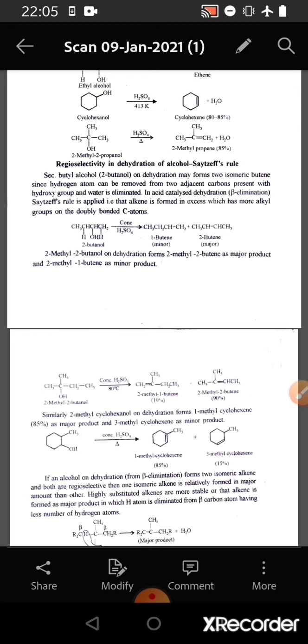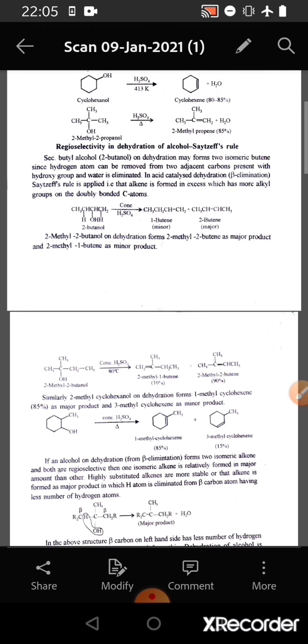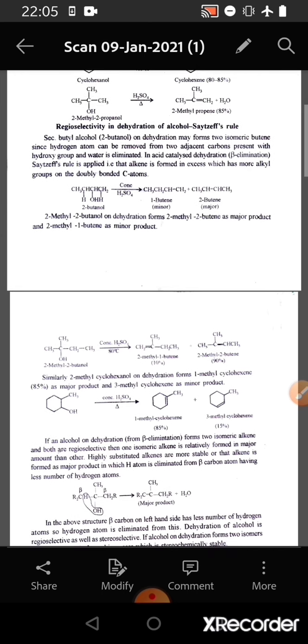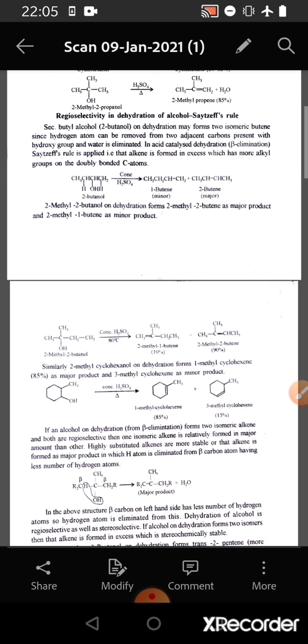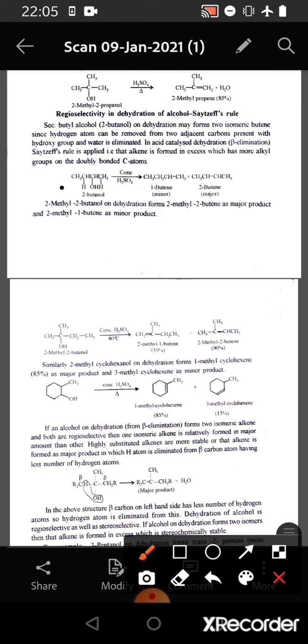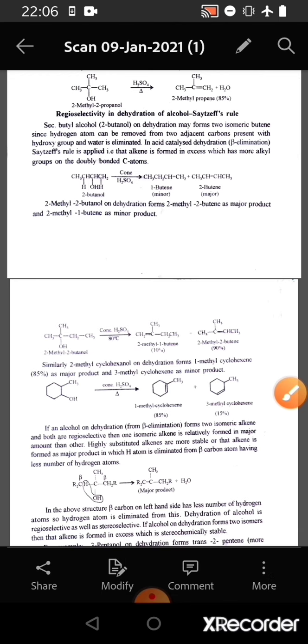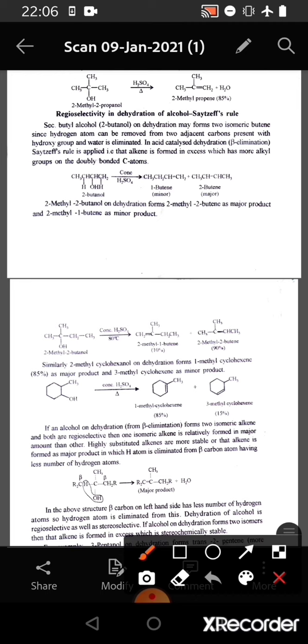In acid catalyzed dehydration, beta elimination, the Saytzeff rule is applied. That is, that alkene is formed in excess which has more alkyl groups on the doubly bonded carbon atoms. So if we see the example here, 2-butanol in the presence of concentrated H2SO4 undergoes dehydration and forms 1-butene as a minor product and 2-butene as a major product. Whereas 2-methyl-2-butanol on dehydration forms 2-methyl-2-butene as major product and 2-methyl-1-butene as minor product.